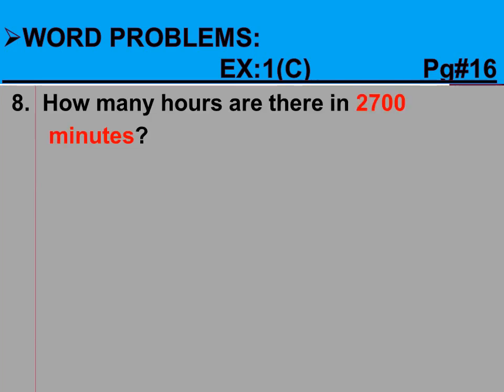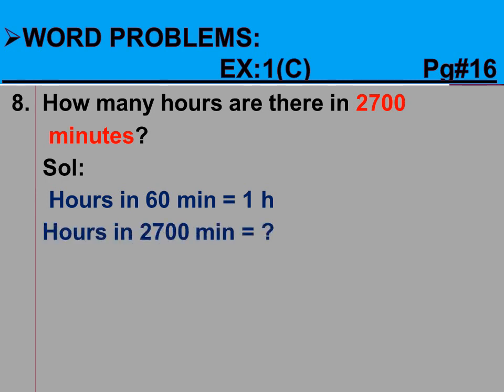Now question number 8. How many hours are there in 2,700 minutes? After visualization and making model, we will move to the step of solution. In solution, first we will write hours in 60 minutes. How many hours are there in 60 minutes? That is 1 hour, and we have to find the hours in 2,700 minutes.